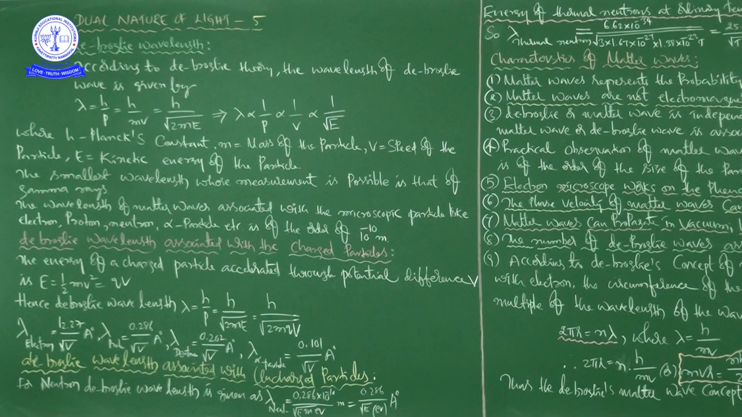In continuation to the last class, in this class we start with discussion about de Broglie wavelength, right? So in this chapter, dual nature of light, from starting onwards, we focused on the things.